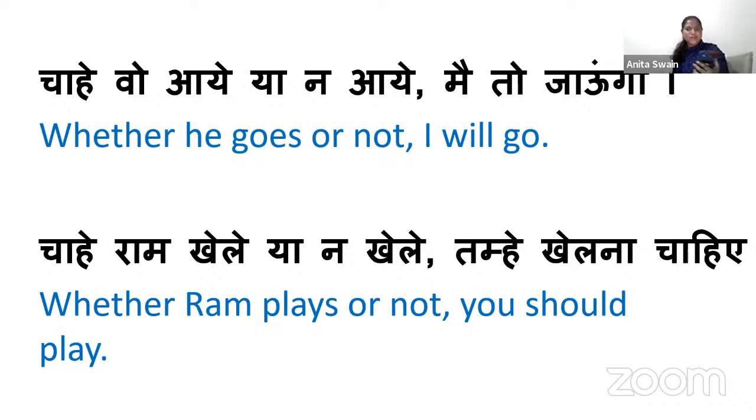Similarly, we can use this kind of thing many times in our conversation. This is the number one concept which I want to tell you. Chahe wo aaye ya na aaye, main to jaunga. Whether he comes or not, I will go. We use this kind of thing in our conversation. Chahe tum khao ya na khao, main to khaunga. Whether you eat or not, I will eat.